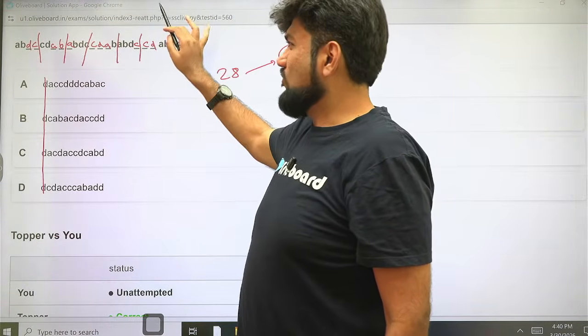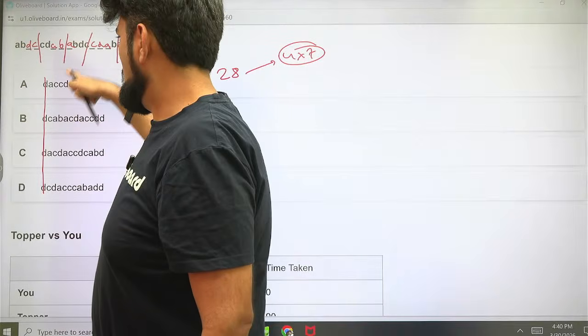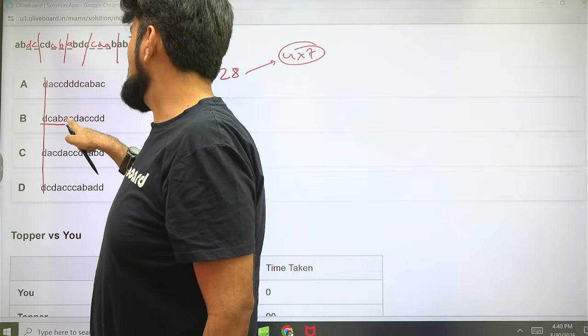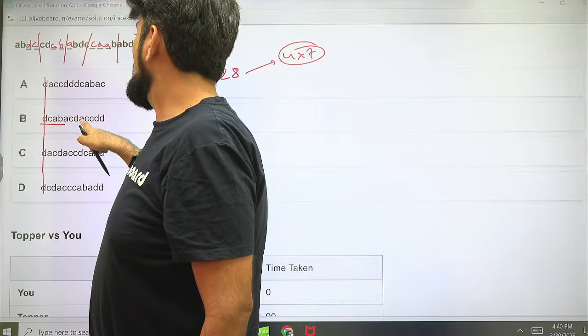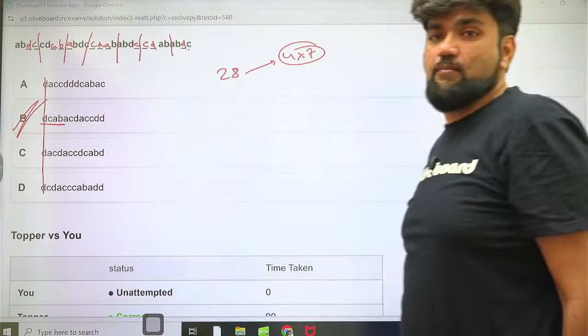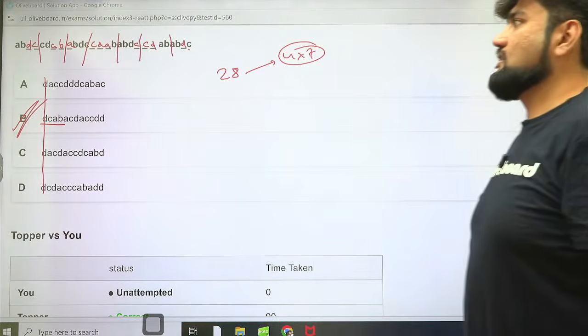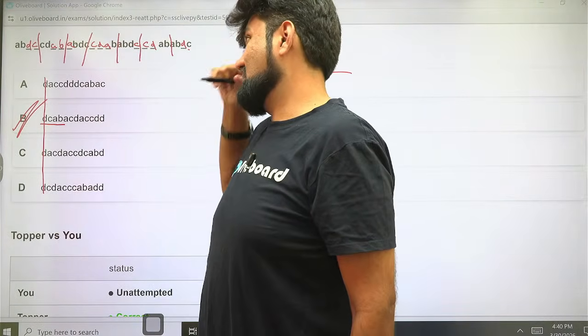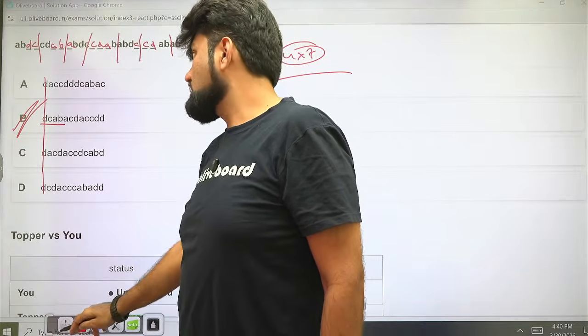Okay. Now if I observe the answers, DCAB, DCAB. Let's observe the rest of them. ACDA, ACCDD. Perfect. Option B is the right answer. This was actually a gamble which we played, but that's how it is. This also helped us a lot. So we divided into parts of 4 and we proceeded, right? So the answer is option B.